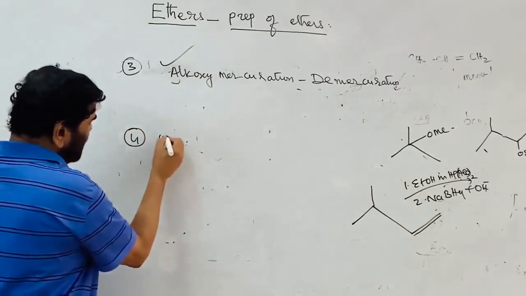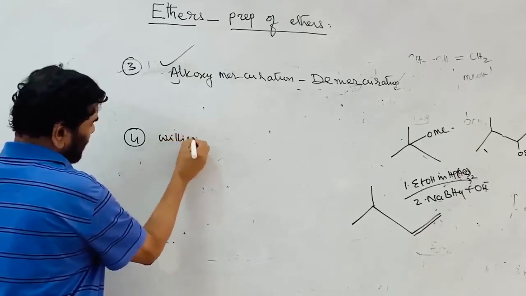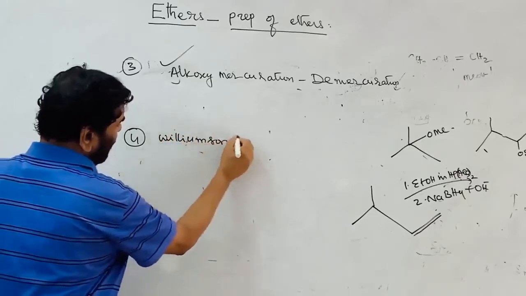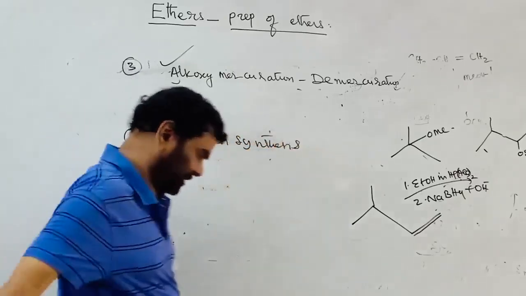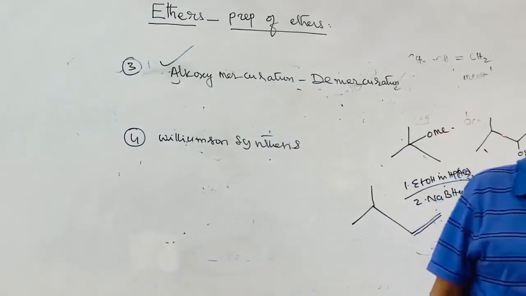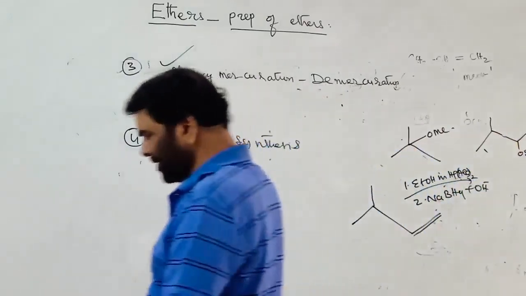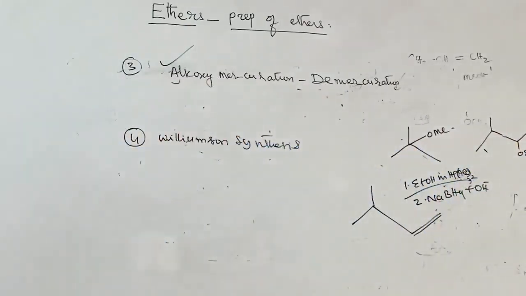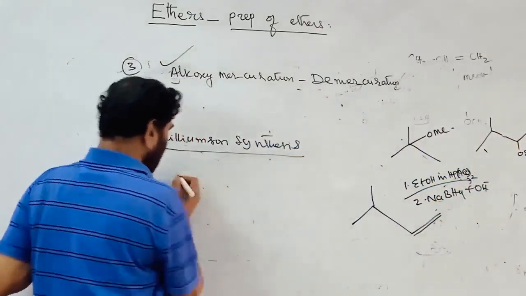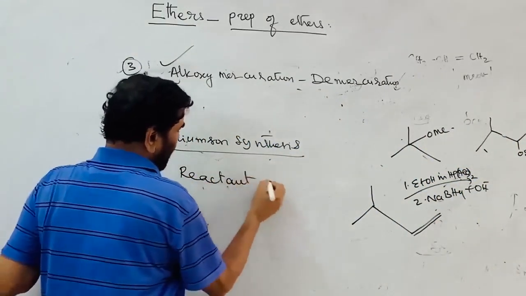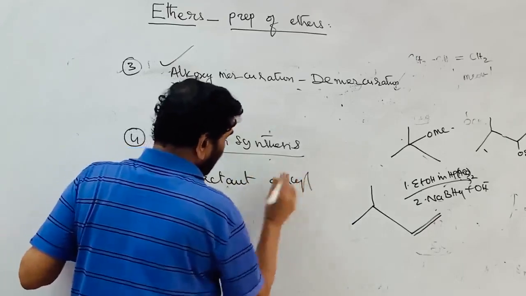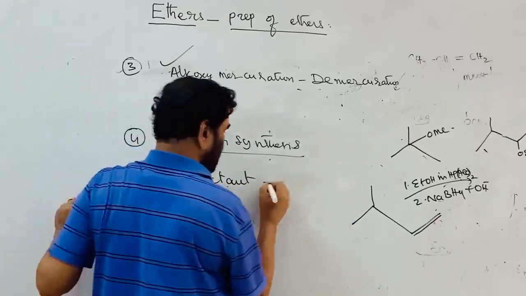the Williamson synthesis. This is a popular reaction, which we have used many times. What are the reactants? The reactant is an alkyl halide, RX.